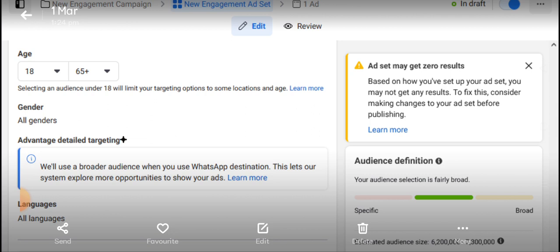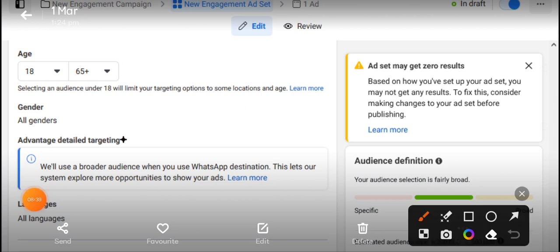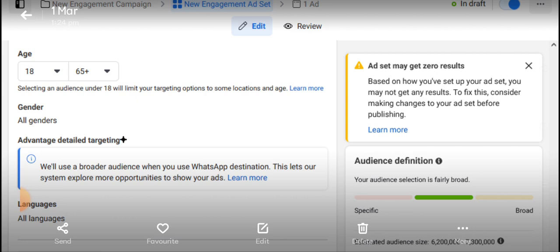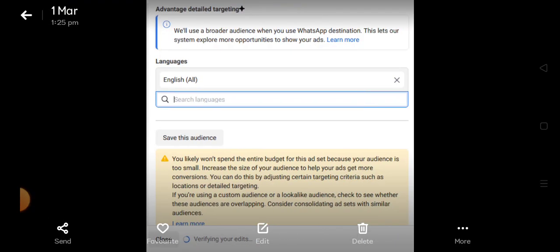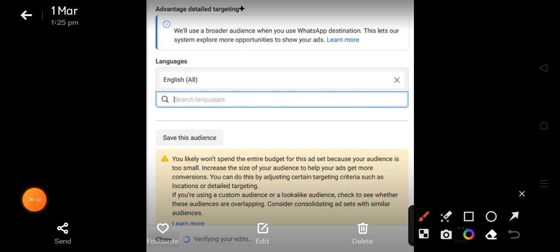Now when you come to this all languages down here, you click on it and then make sure you select English all. So you select English all. Can you see? Just as it is right here. Just as you have it here, English all.